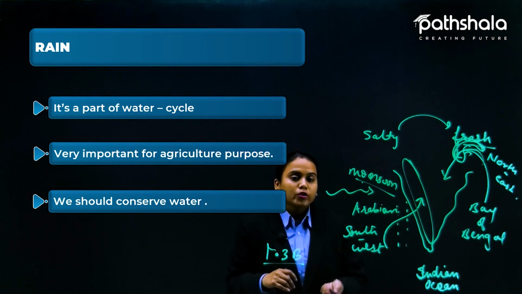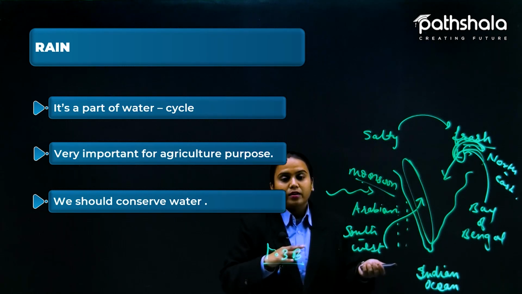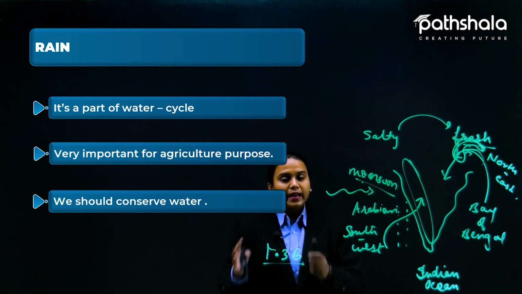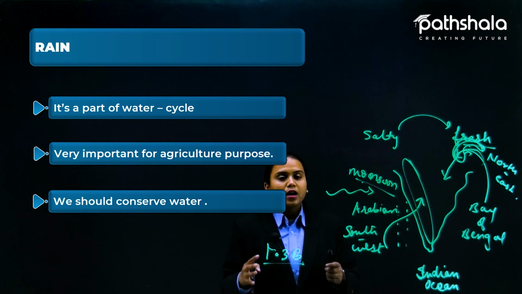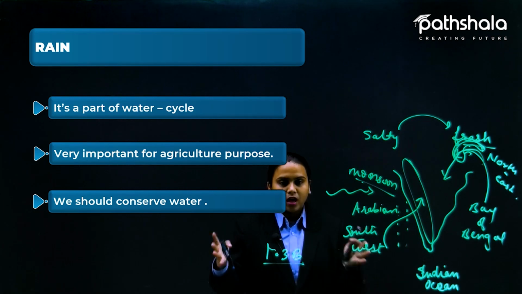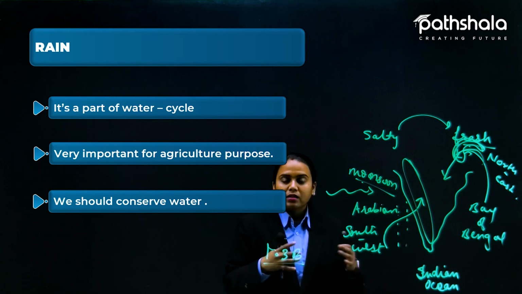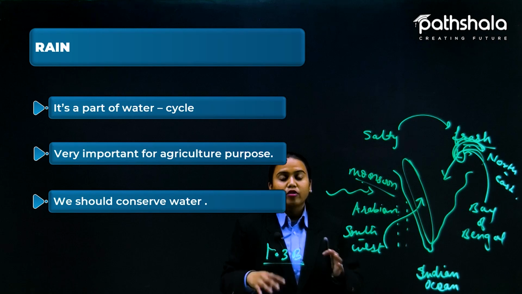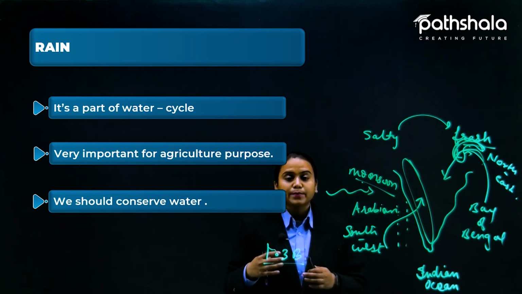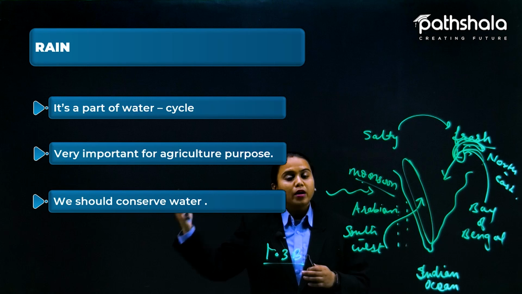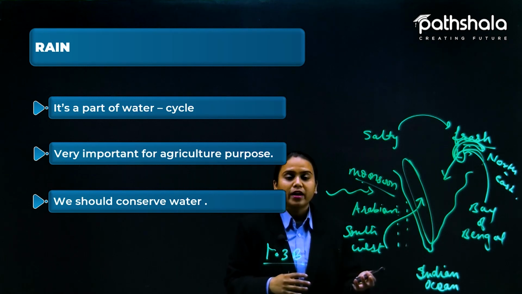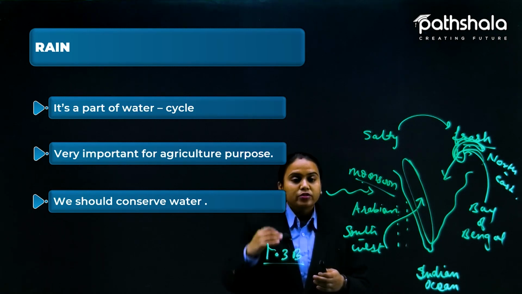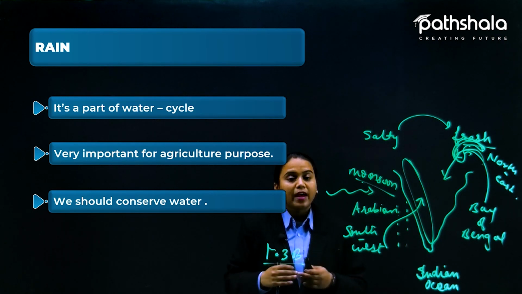Okay, so what should we do? Whenever there is rain, we should conserve water by collecting it somewhere. Like you can use a big khadin system, or big tankers, or an underground tank system, or there are lots of things, and even some of the rituals that have been followed from past decades could be followed again, just to conserve water, because our previous generation, our ancestors, knew the value of water.